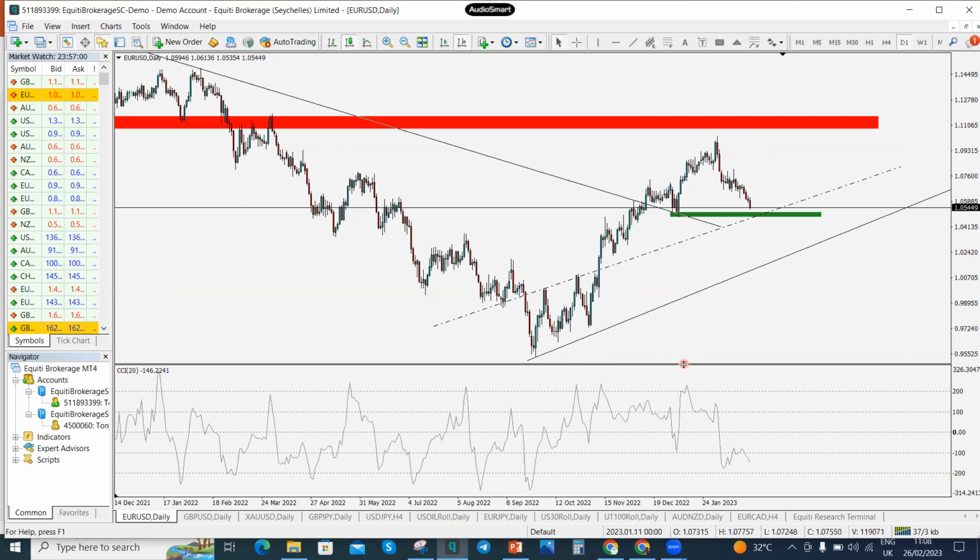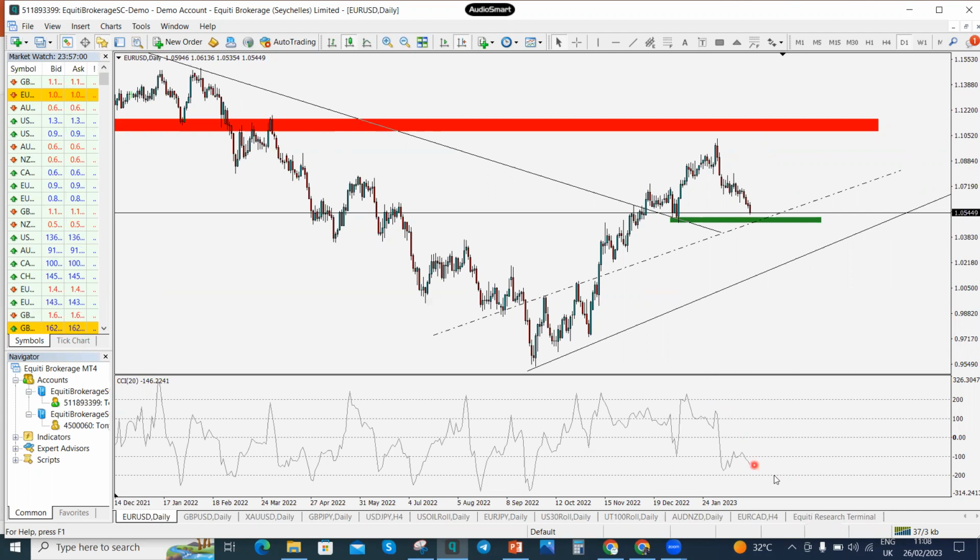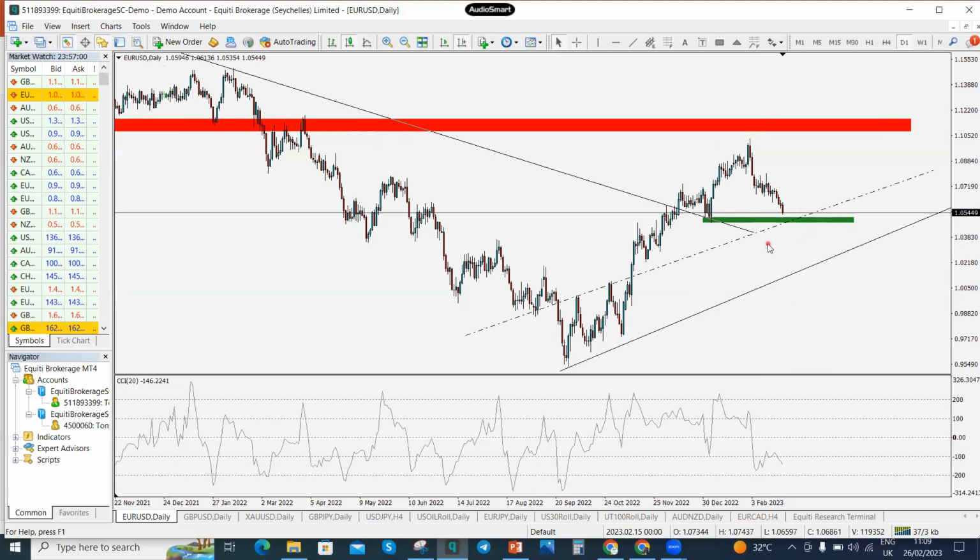And of course, if we look at our CCI on the daily time frame, we see a bearish momentum that is in play. All right. So these are the key levels that personally I would be looking out for. First, I'll be looking at this level here, which is somewhere around 1.04849. Okay. I'll be looking at the dollar falling to that level. From where the current market price is to the level I'm talking about is about 61 pips. All right. So for short-term traders, you would most likely want to take advantage of 61 pips by the time the market opens. Okay.